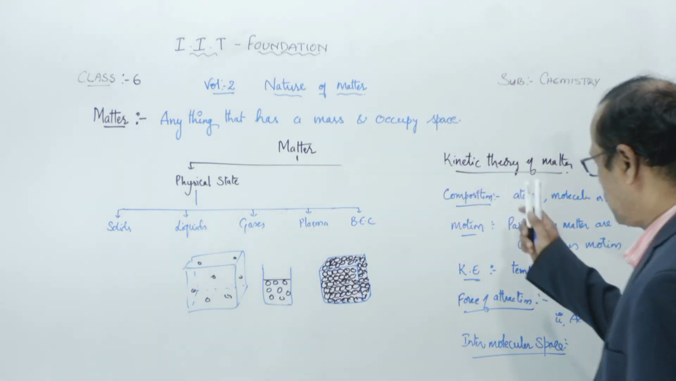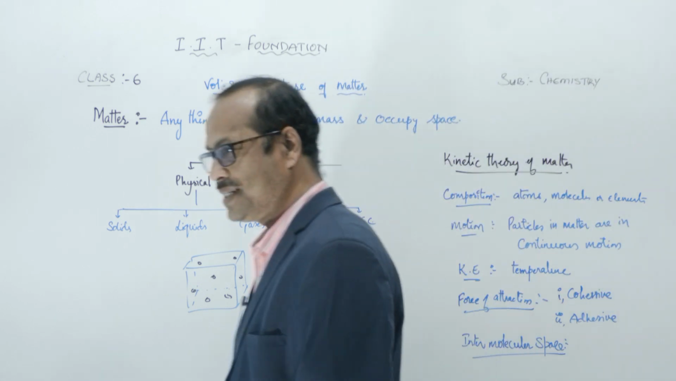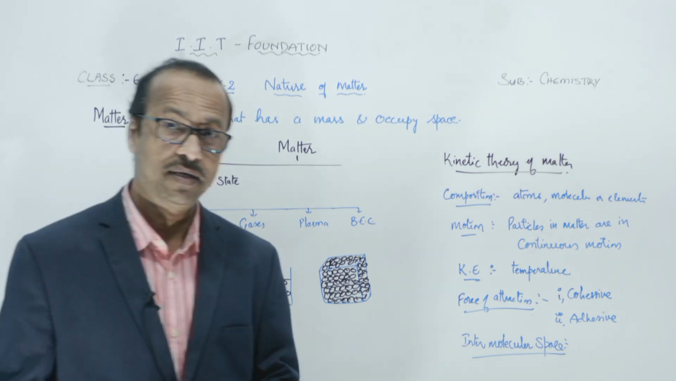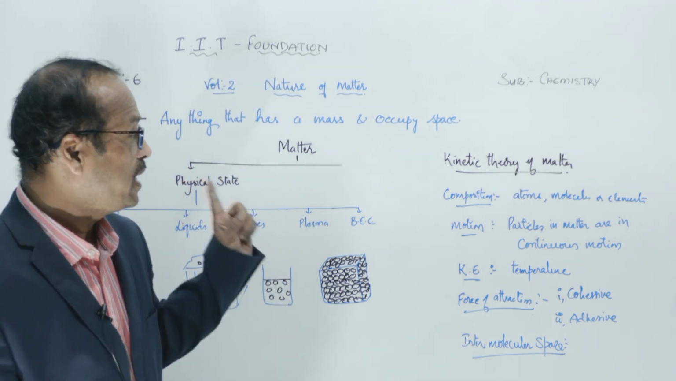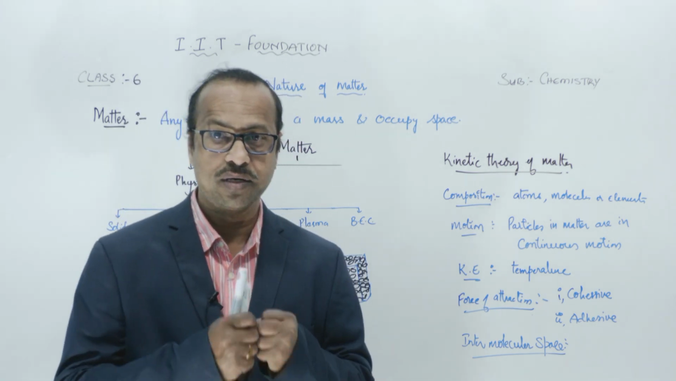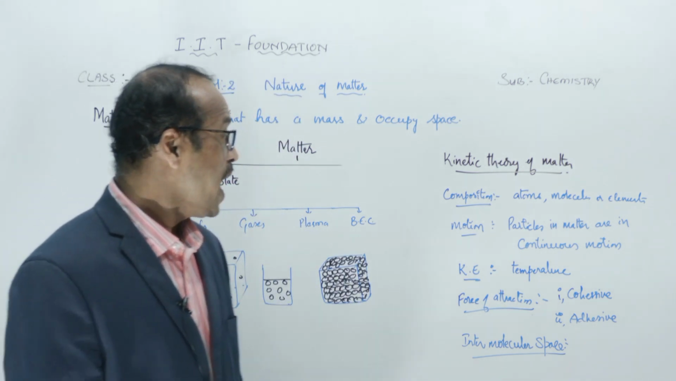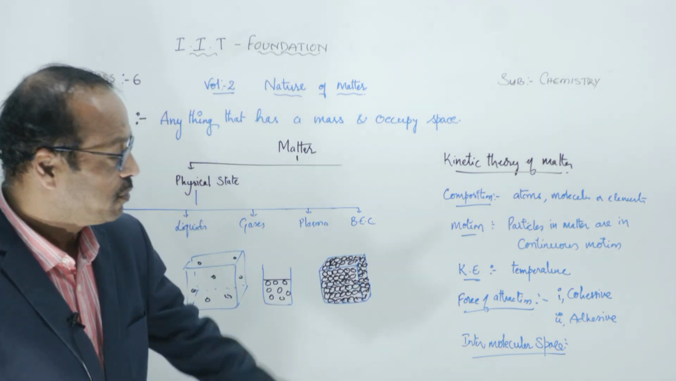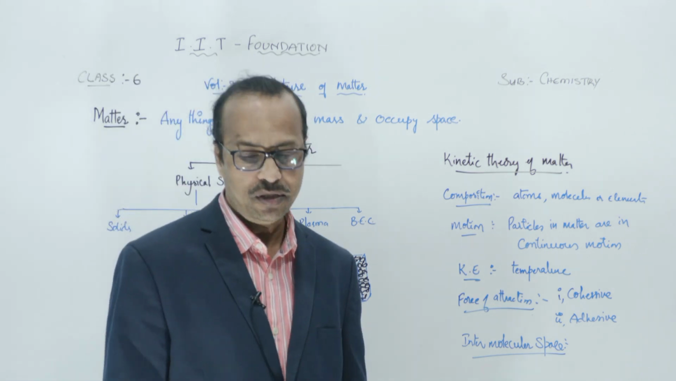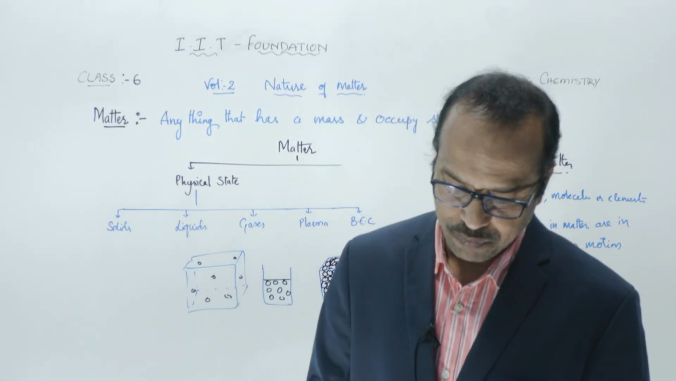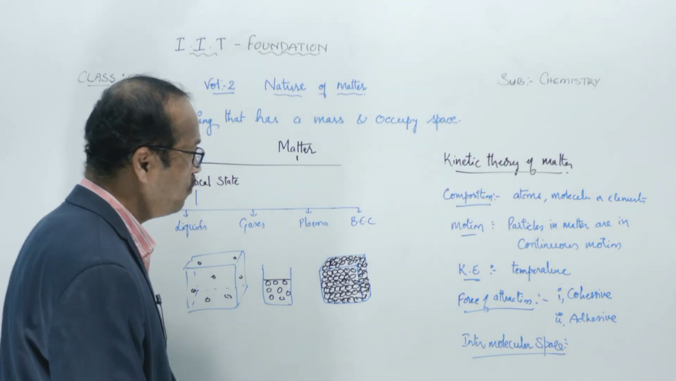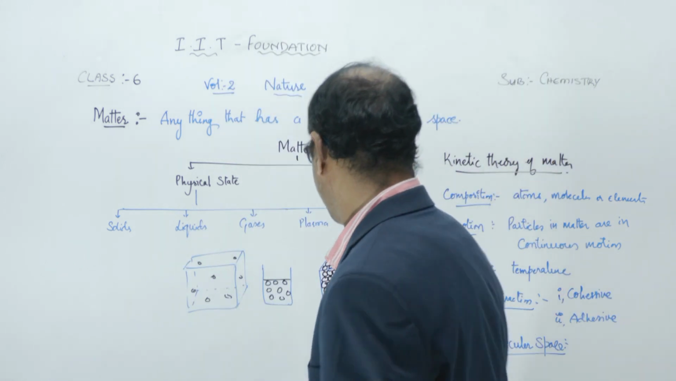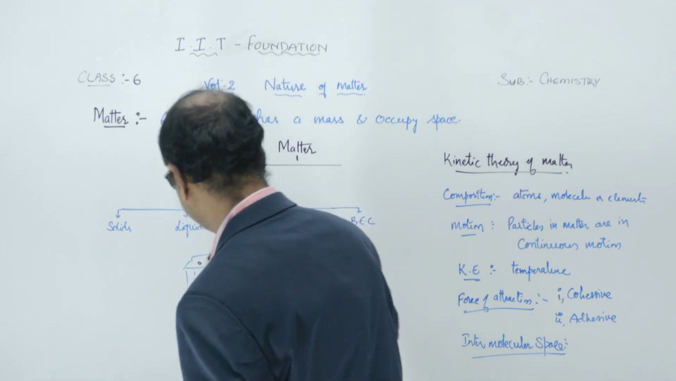Clear? So these are the important points of the kinetic theory. The kinetic theory of matter states the composition, how matter is made up. It explains the motion of the particles, how the particles move in matter, and it explains the kinetic energy, the energy possessed by the particles when they are moving. It also covers the force of attraction, how the particles are in solids, liquids, and gases, and the intermolecular space between the two molecules. So this is about the kinetic theory of matter. Understood? Any doubt? Okay.